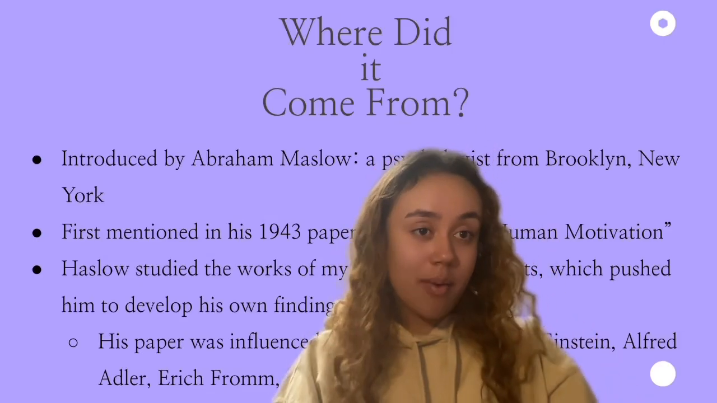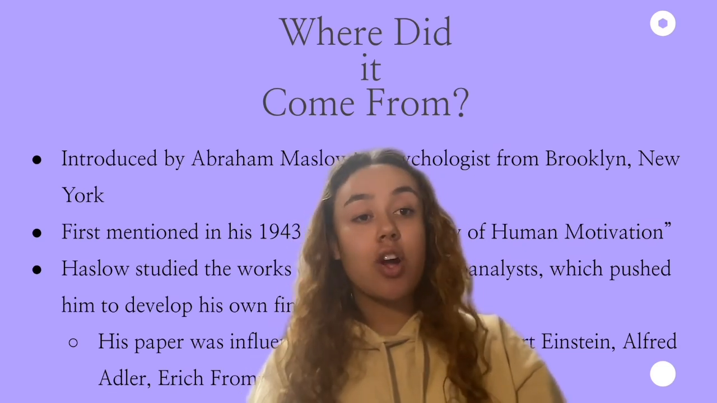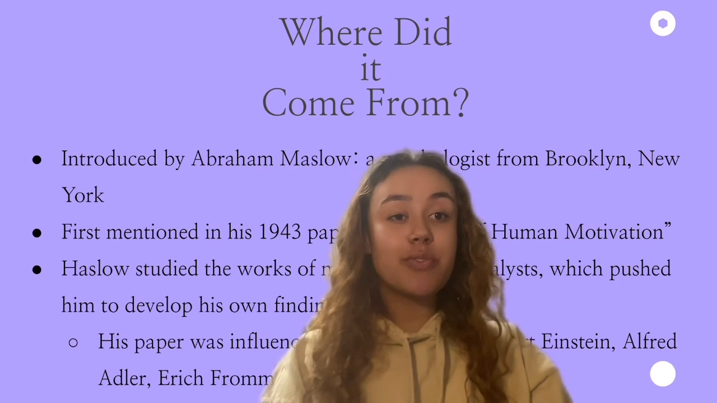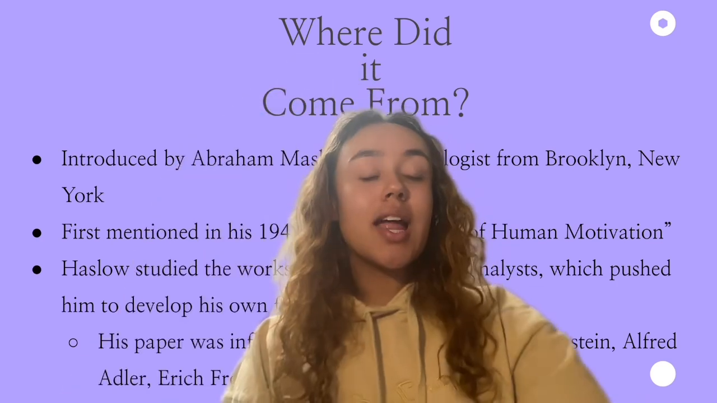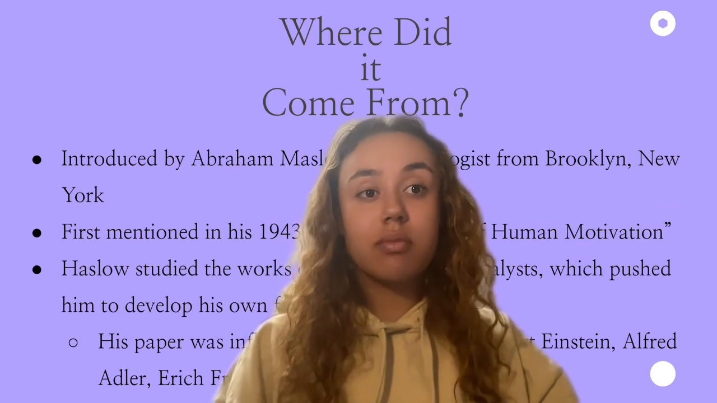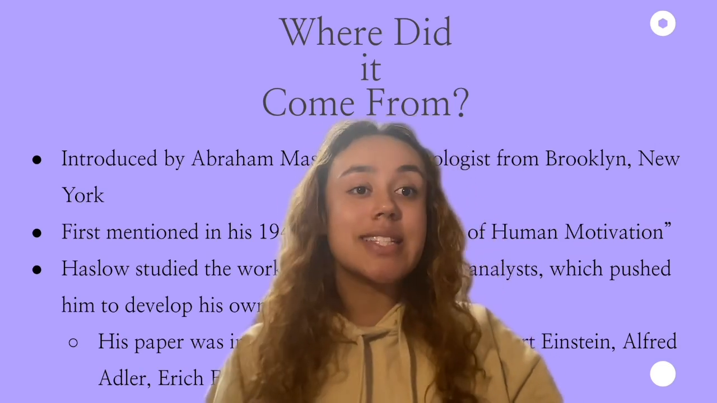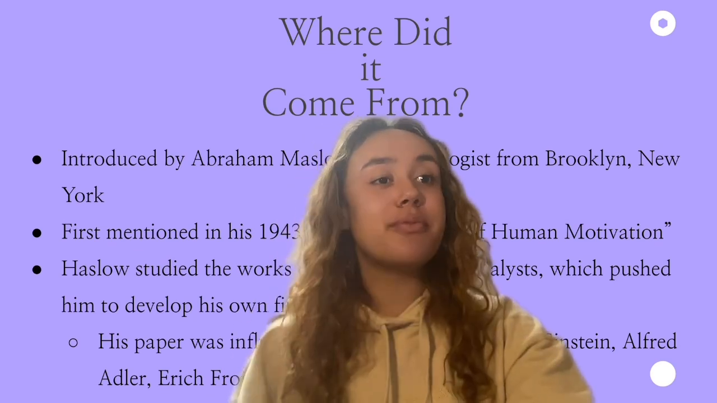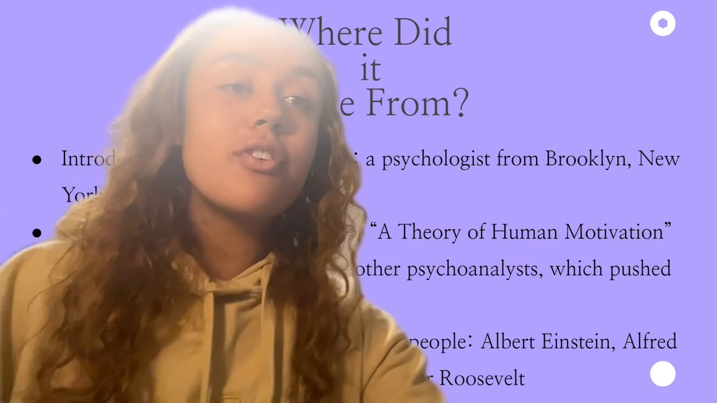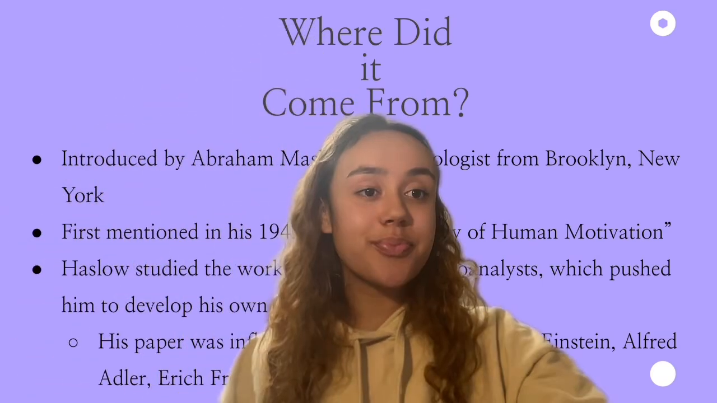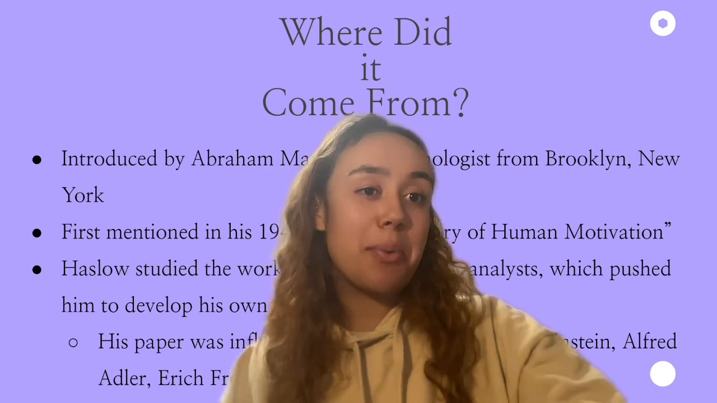Now, where did it come from in general? Like I said earlier, it was introduced by Abraham Maslow, who's a psychologist from Brooklyn, New York. It was first mentioned in his 1943 paper, A Theory of Human Motivation. While the findings in this paper were conducted all by Maslow himself, it was highly influenced by many psychoanalysts that you might know the name of. These range from Albert Einstein, Alfred Adler, Erich Fromm, and even Eleanor Roosevelt. These influences pushed Maslow to create the hierarchy of needs, which now we'll get right into.